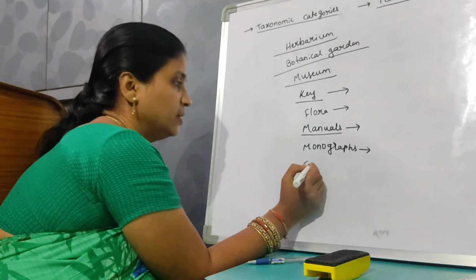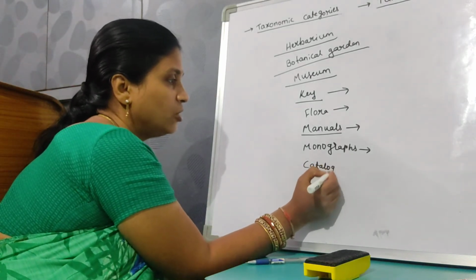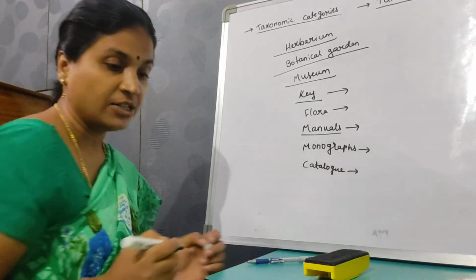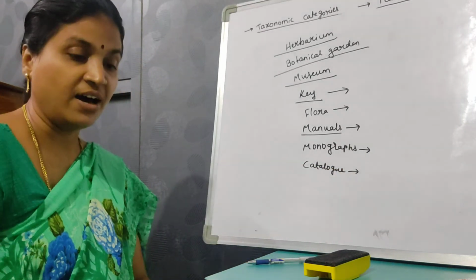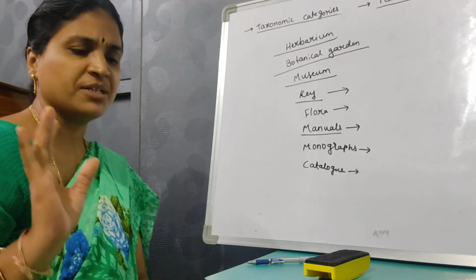Then catalog. A catalog is a list of systematically arranged plants or animals found in an area, with a brief description that helps in their identification.